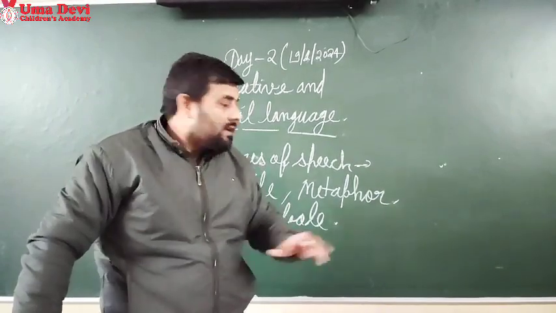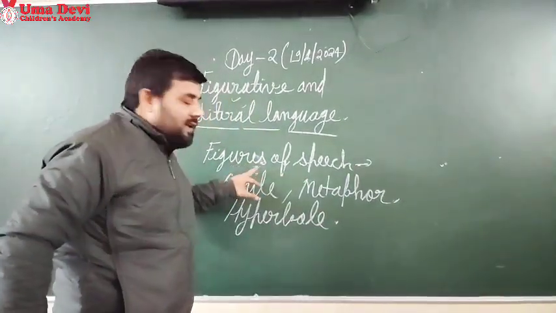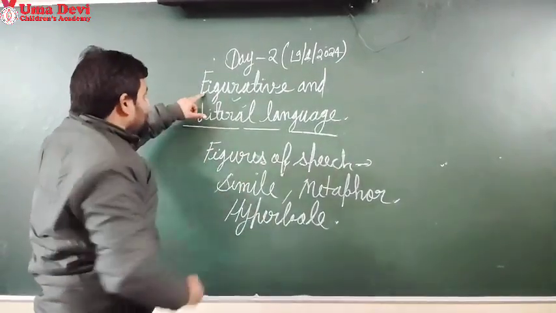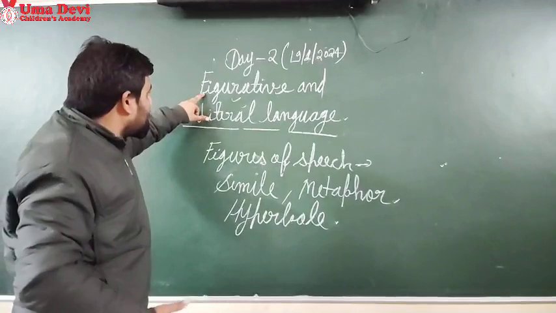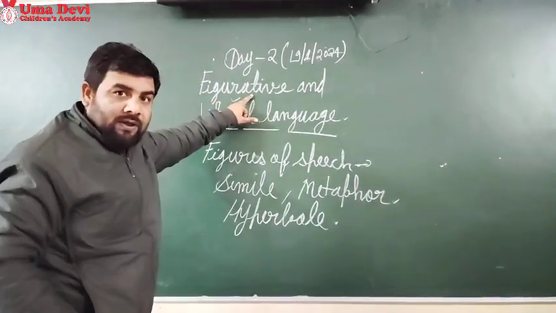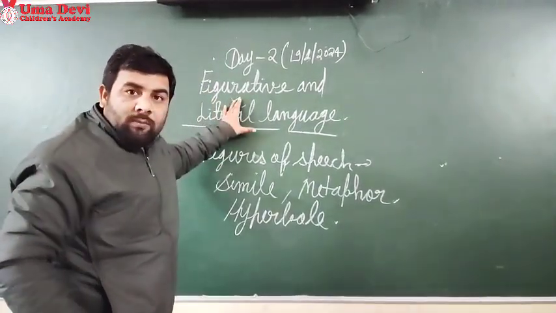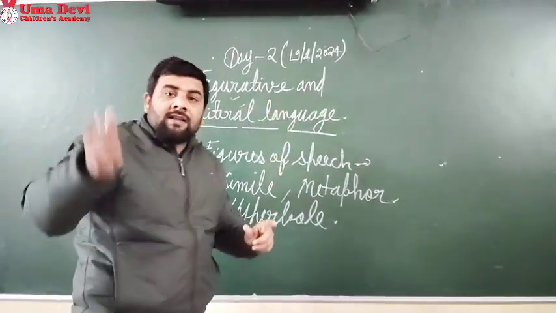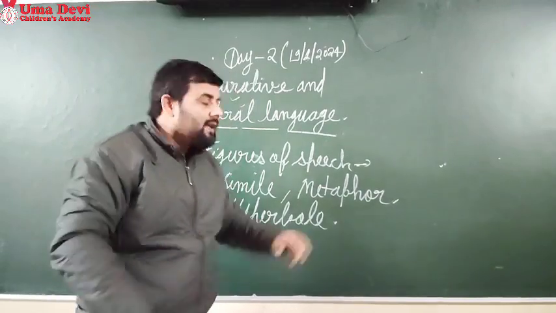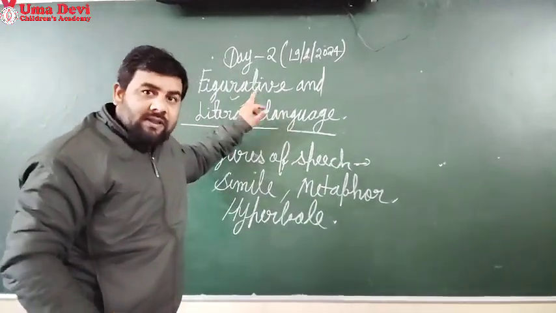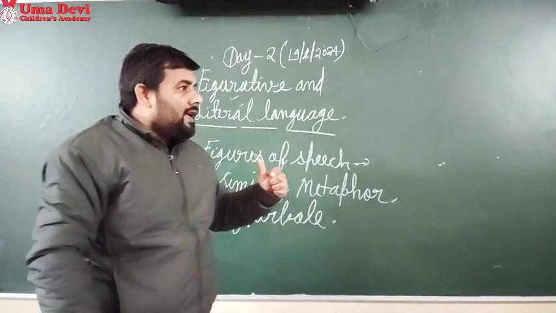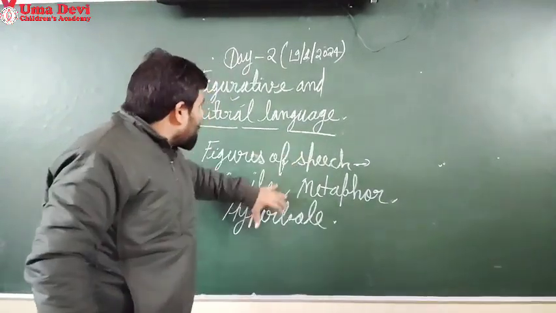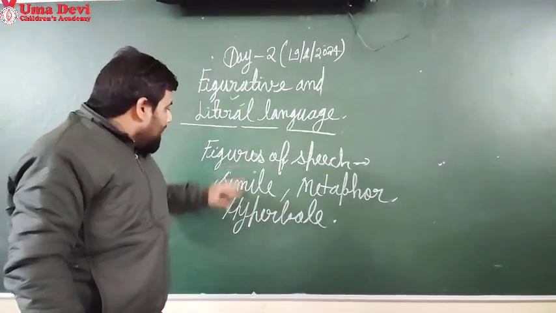So when figures of speech come in any language, that is called figurative language. Where there are more emotions and feelings, it is also called figurative language. The language used in poetry is also figurative language, and where more imagination is used is also called figurative language.